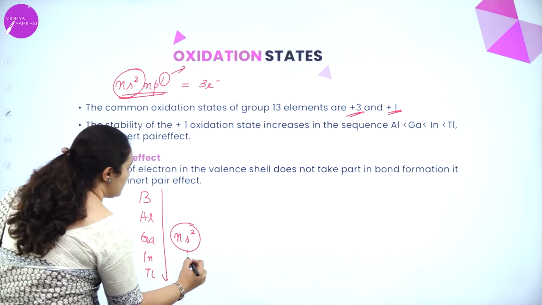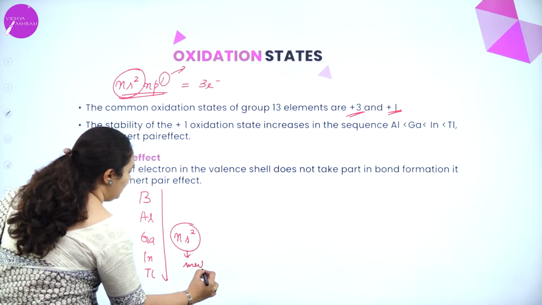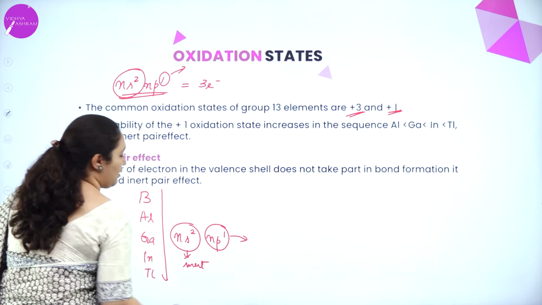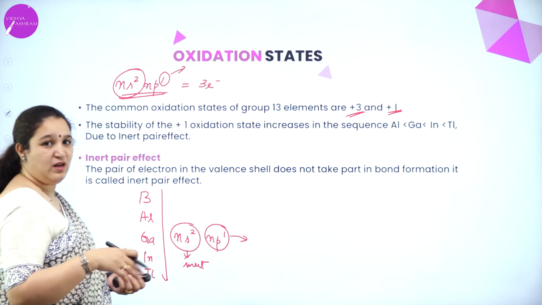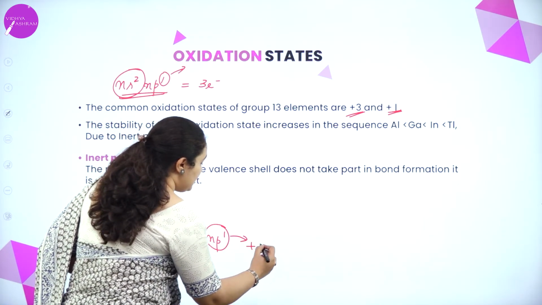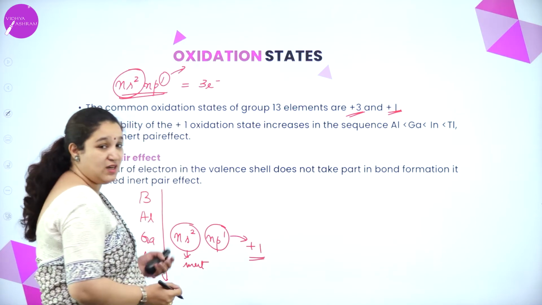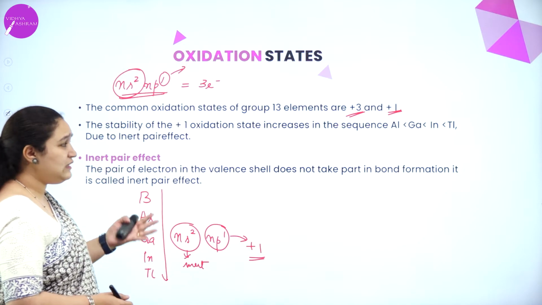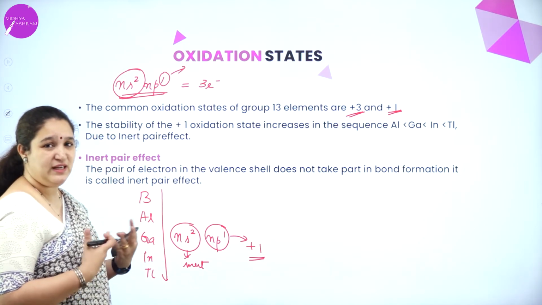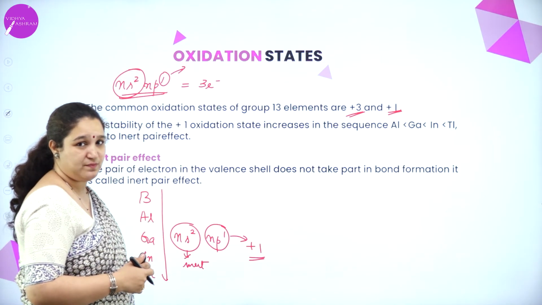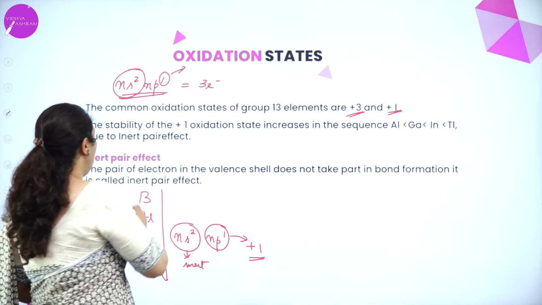ns2 electrons start becoming inert and the np1 electron will be involved in bond formation or it will be lost. So thus it can show +1 oxidation state. So as we come down the group, what will happen is the +1 oxidation state stability increases and +3 oxidation state stability decreases. Okay, that is because of what?